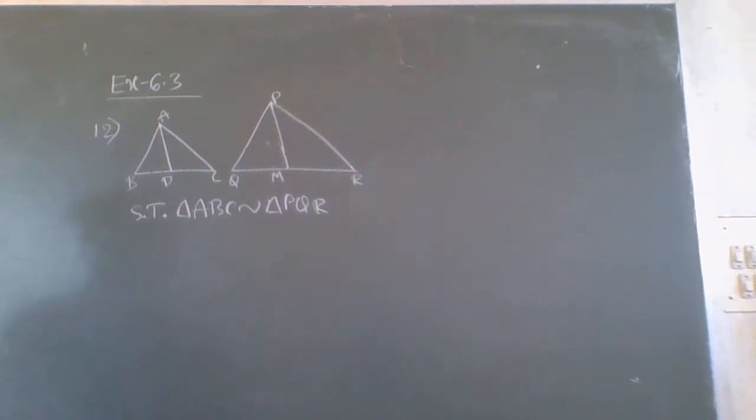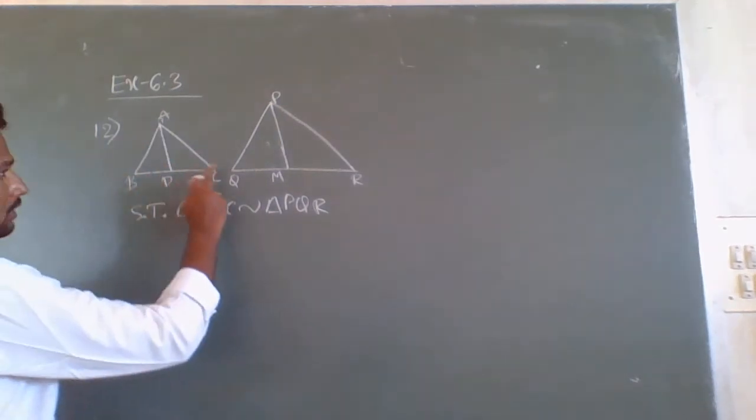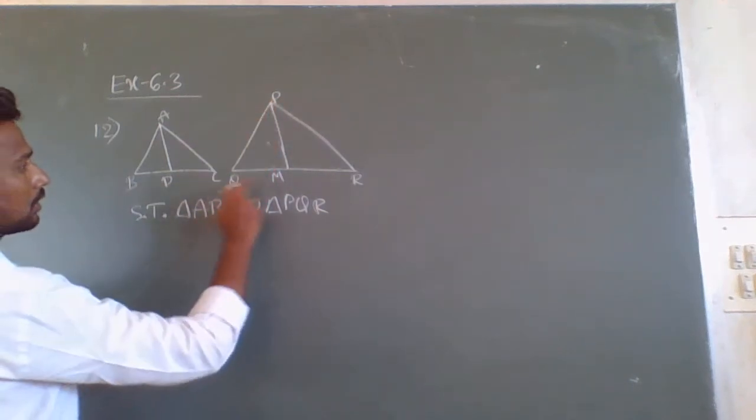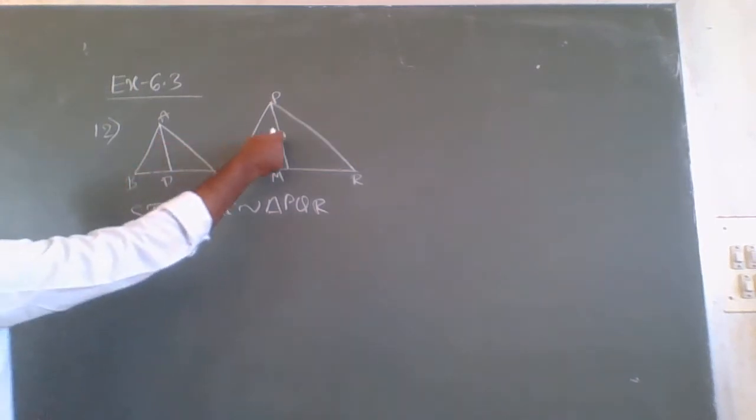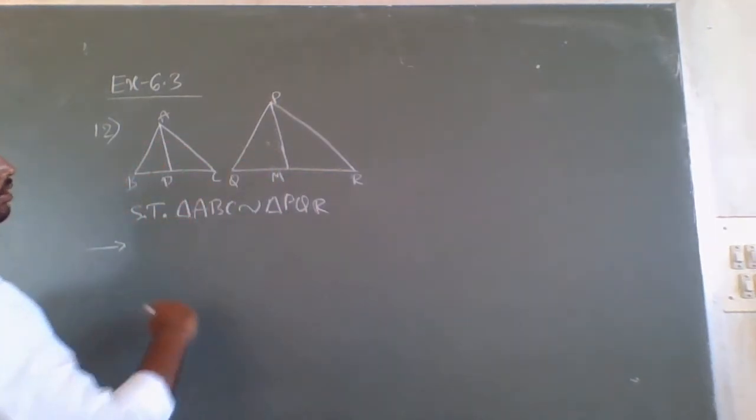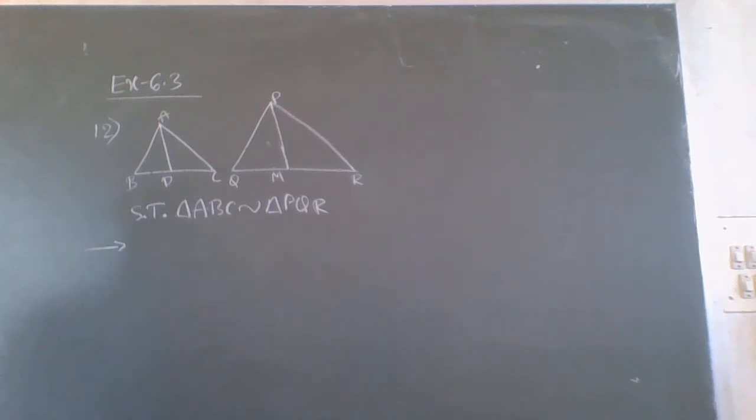To prove this, we know that medians divide opposite sides. Therefore, what can we write here?